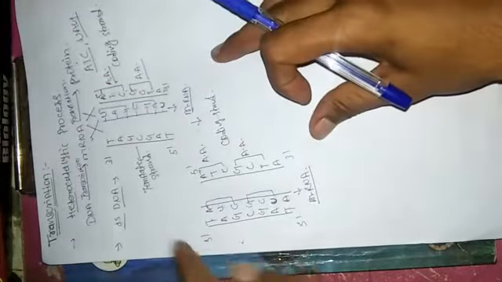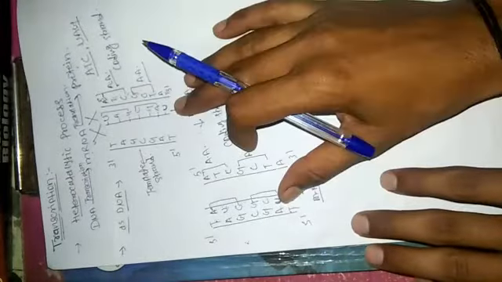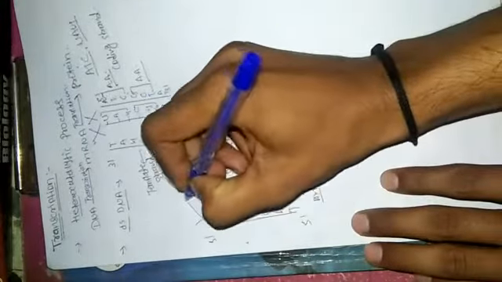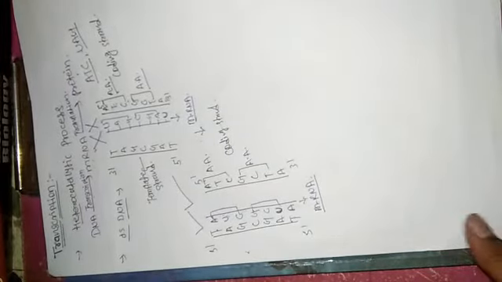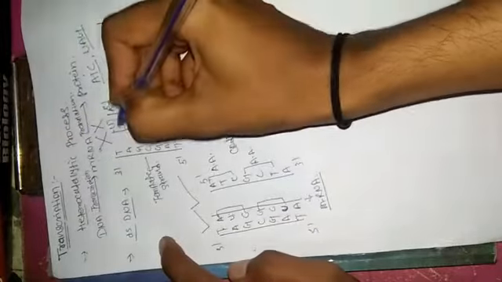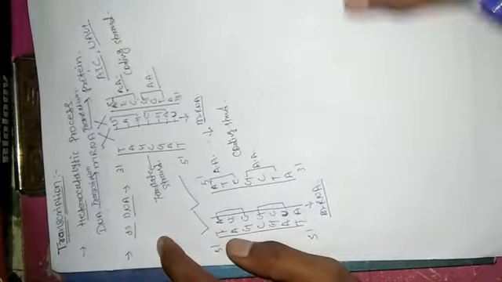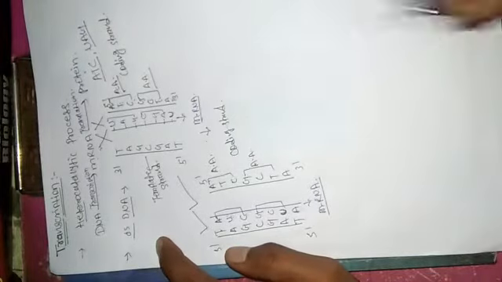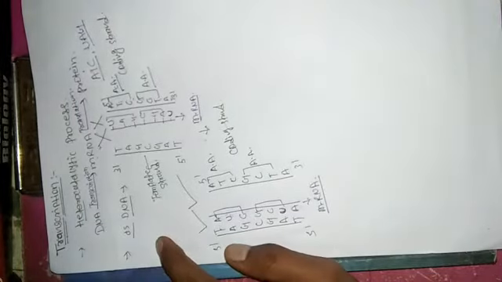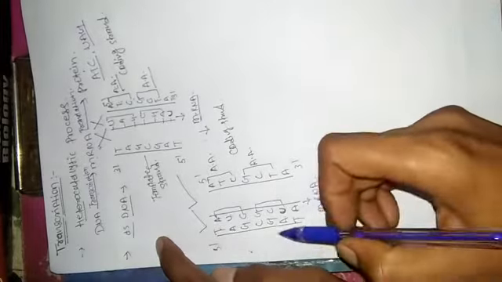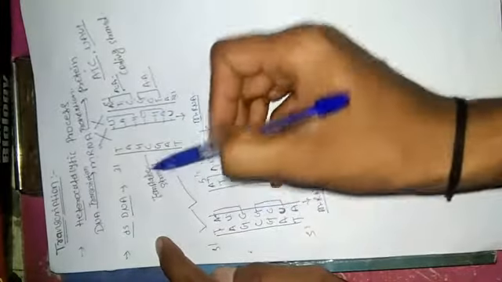So the same information is copied in the second case. So this is the correct method of transcription. The mRNA is always formed on the template strand, it does not form on the coding strand. The reason behind it is that if the mRNA is formed on the coding strand, the transcript mRNA does not have the right information, does not have the right codes. So that is why it is always formed on the template strand.